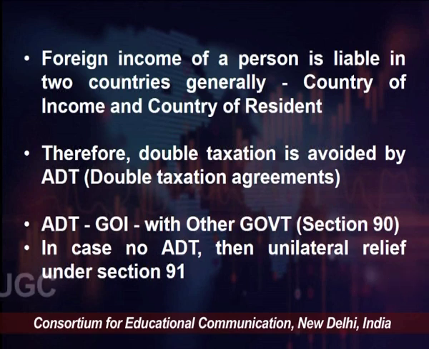So, Japan will be the country of income from where the income has arisen, and the country of residence, let us suppose the person is an NRI, is India. So, in this case he is liable for his income to be taxable in two countries, one is Japan and one is India.